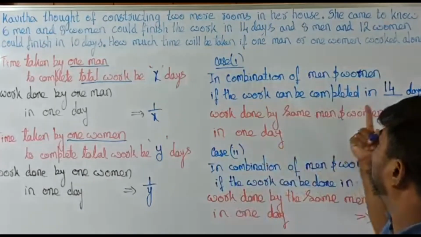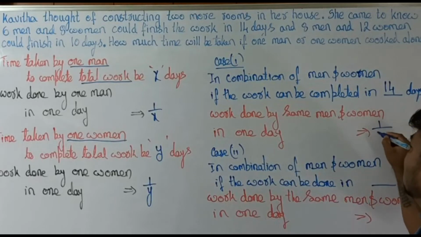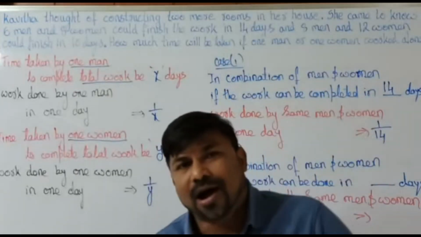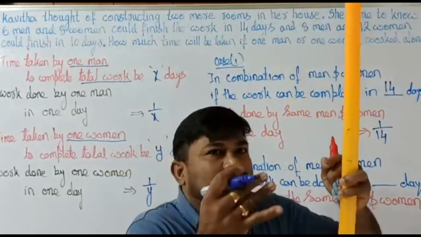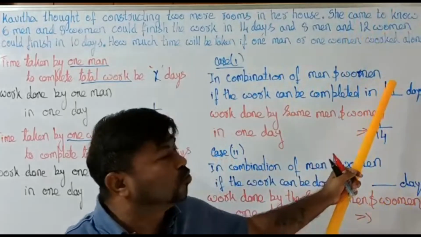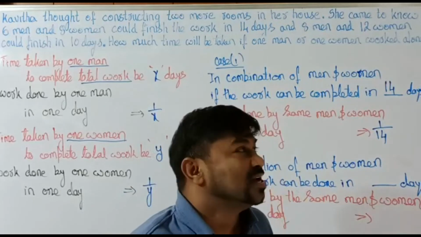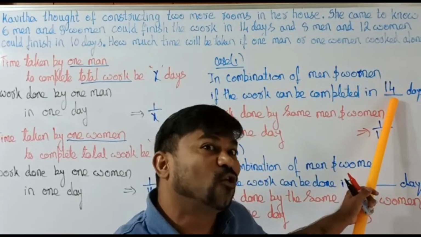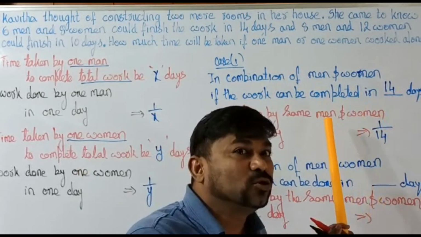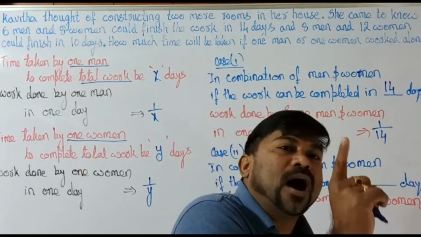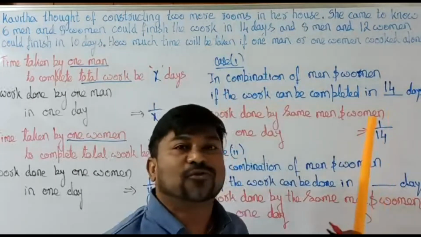It is nothing but 1/14th part. If the total work is done in 14 days, in 1 day they do 1/14.